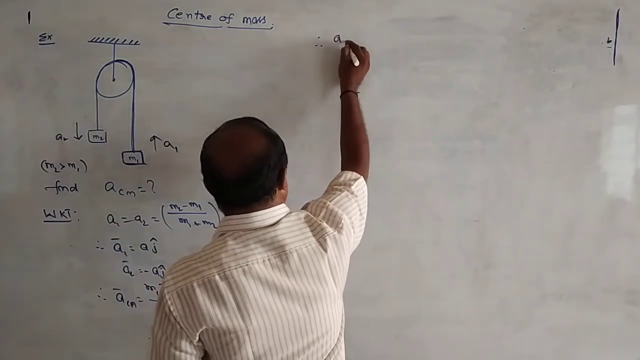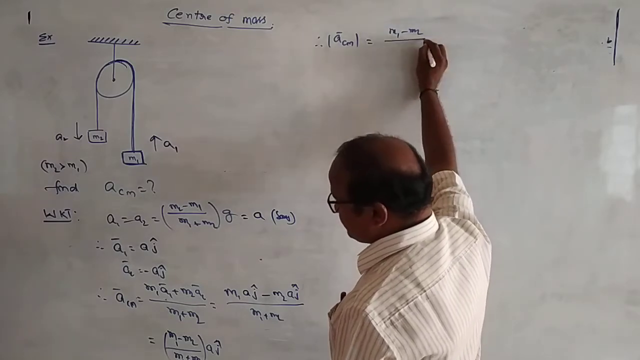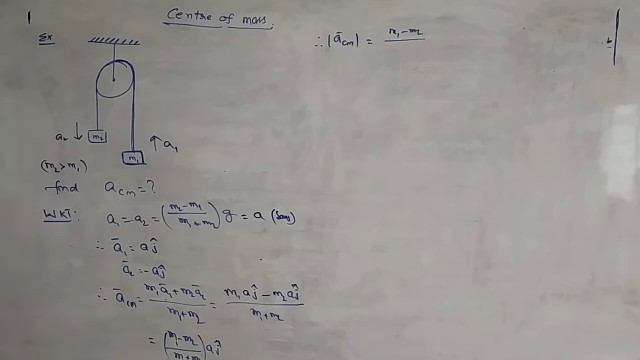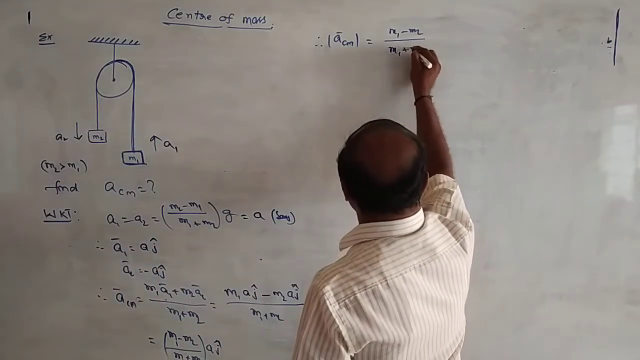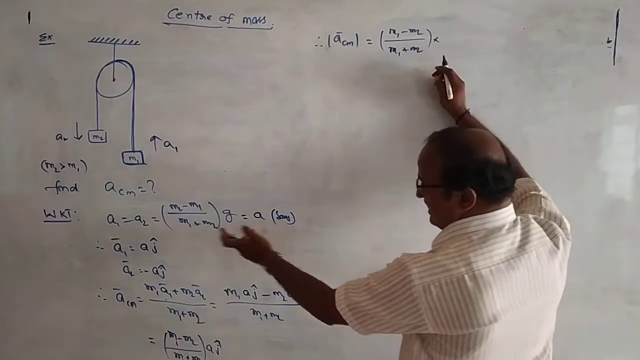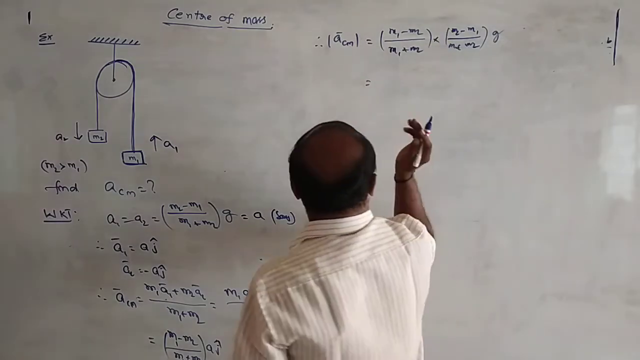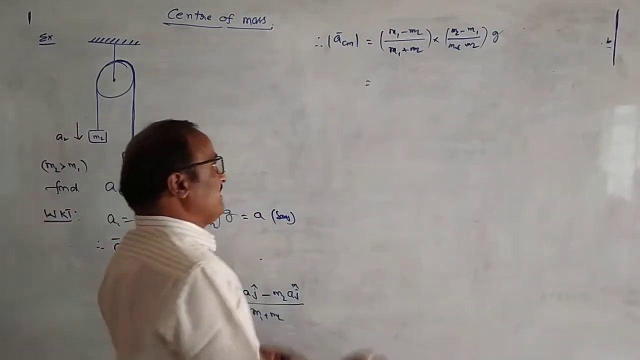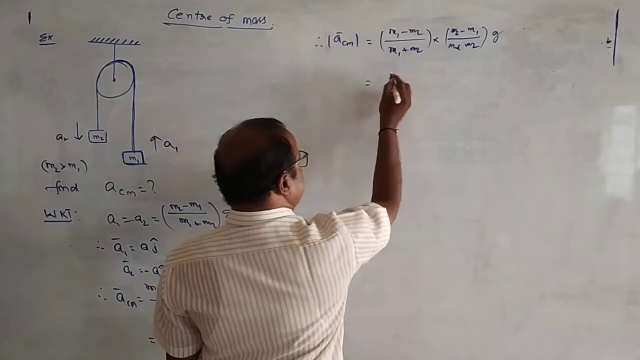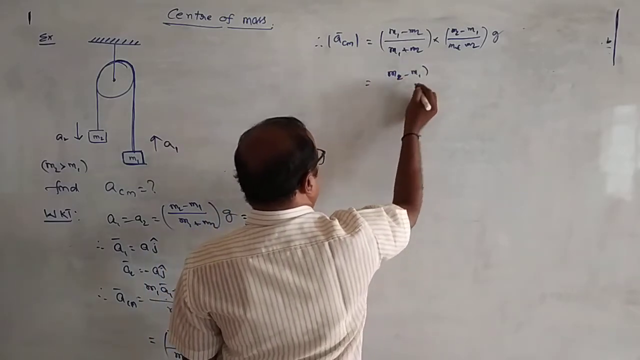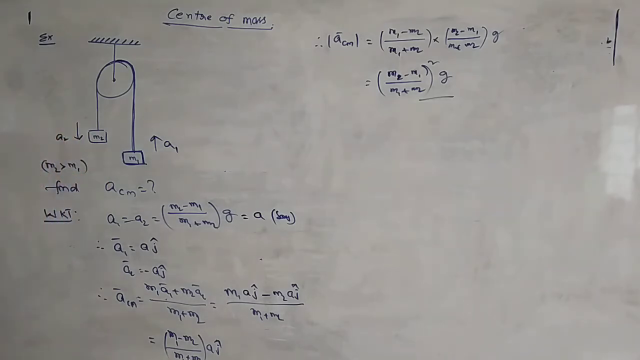The magnitude of acceleration of center of mass is given by modulus of ACM bar, which is M1 minus M2 by M1 plus M2 into A. And A is replaced by G here, so it is M2 minus M1 by M1 plus M2 into G. Here we are calculating only the magnitude, so it can be written as M2 minus M1 whole by M1 plus M2 whole into G. That is the formula for acceleration of center of mass.